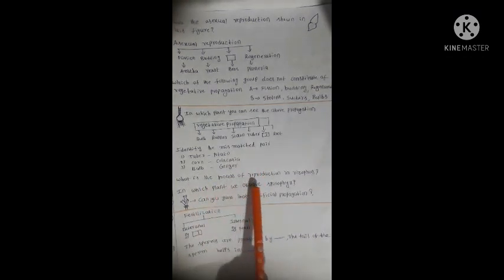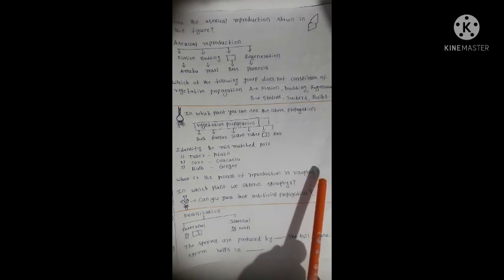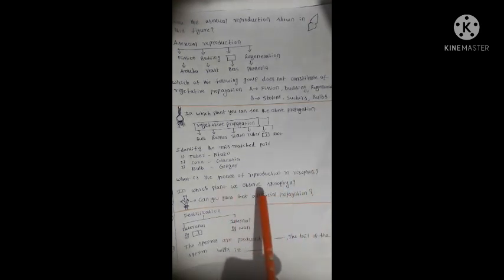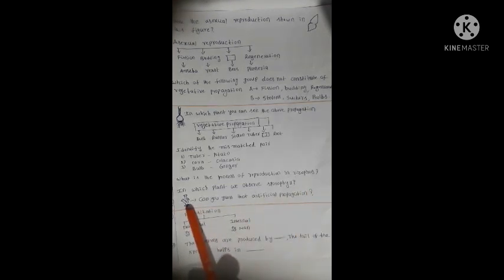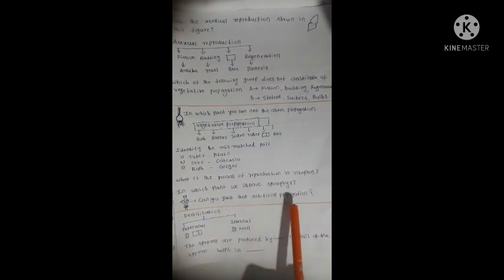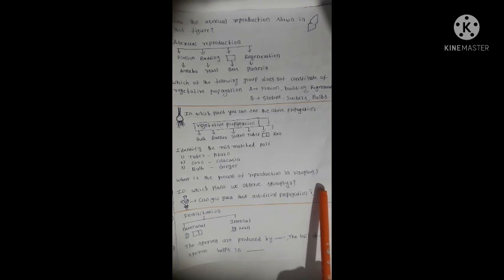What is the process of reproduction in Rhizopus? Already we discussed that. Sporulation. Okay. In which plant do we observe sporophylls? Which plant? Fern. All of you look at this diagram. Can you guess the artificial propagation? What is that artificial propagation? Grafting. Okay. So these are some examination-oriented questions. Clear?